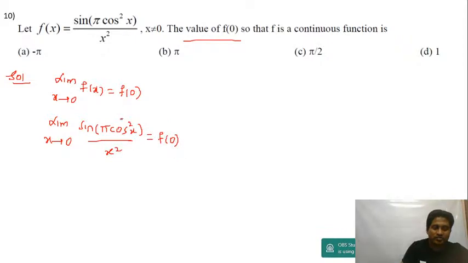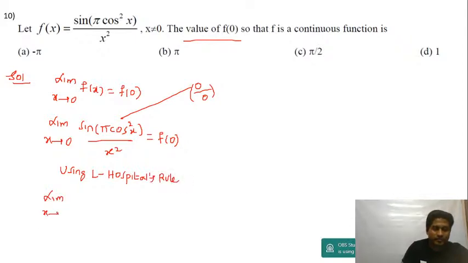As x is tending to 0, you will get this as 0 by 0 form. Now I'm going to use L'Hopital's rule. So limit x tending to 0 of, differentiation of sin x is cos x, so this will be cos of pi into cos square x.